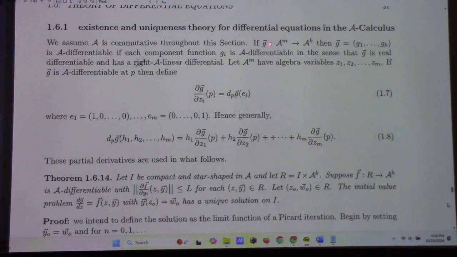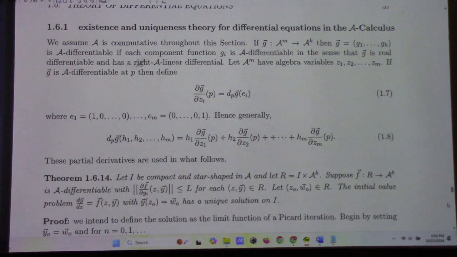You can define a function from the m-fold Cartesian product of A to be A-differentiable if each of the component functions is A-differentiable. And you can define partial derivatives with respect to A calculus, and the differential of a function of m A variables works like this, where these are the ordinary partial derivatives of the function. Anyway, let me not belabor those points. I really want to focus more on the proof here.